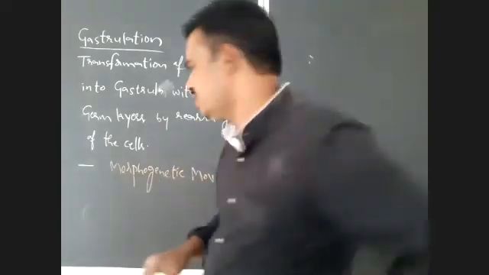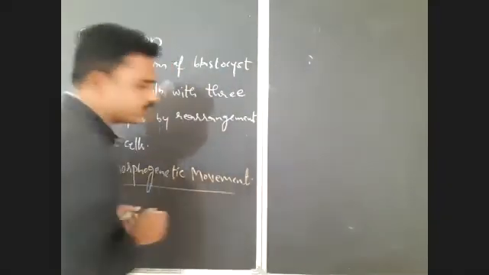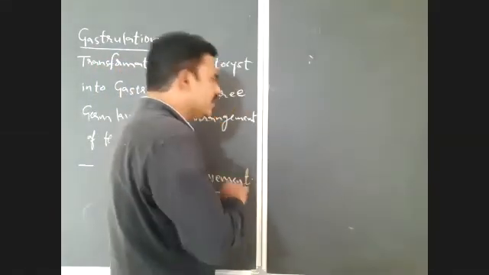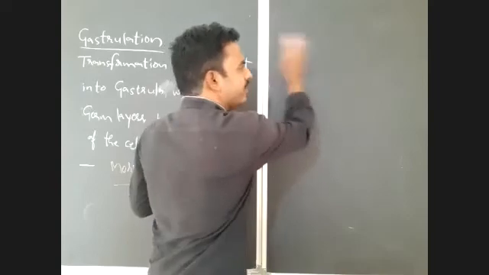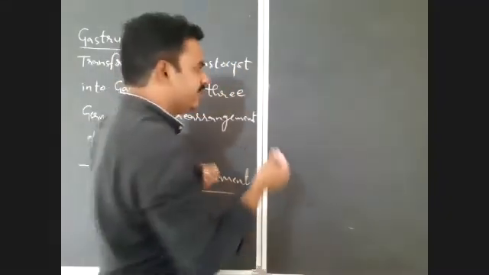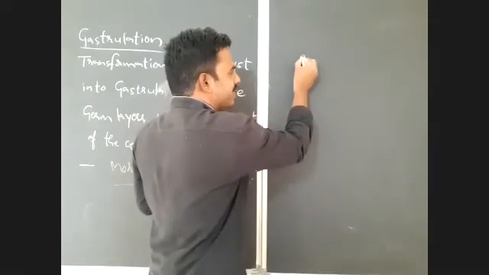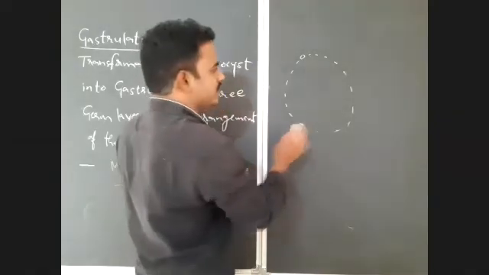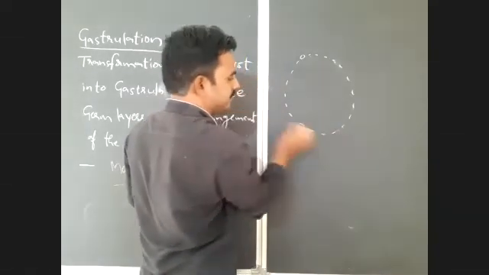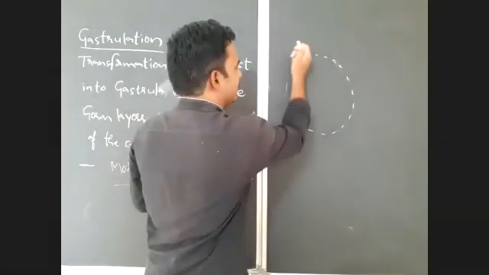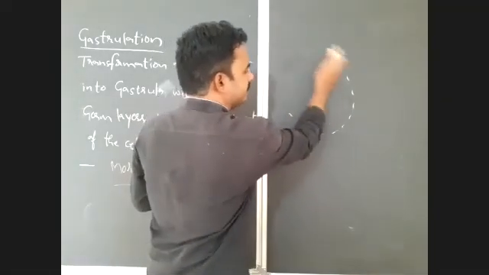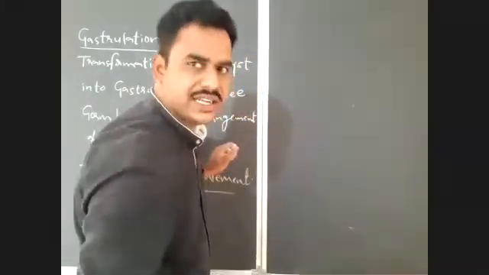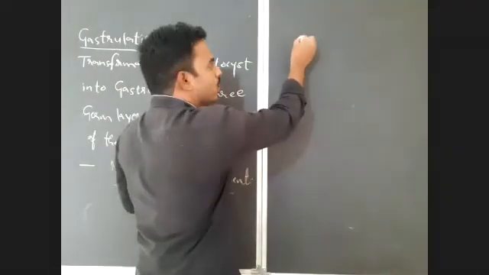Now, how does this gastrulation take place? How do these morphogenetic movements take place in the human? That we will notice. See here, in the case of the human being, only the inner cell mass modifies into the embryo, but outside there is a trophoblast layer. If you see here, it is a trophoblast layer. Inside the trophoblast layer there is the inner cell mass. What will happen here, that we'll see.